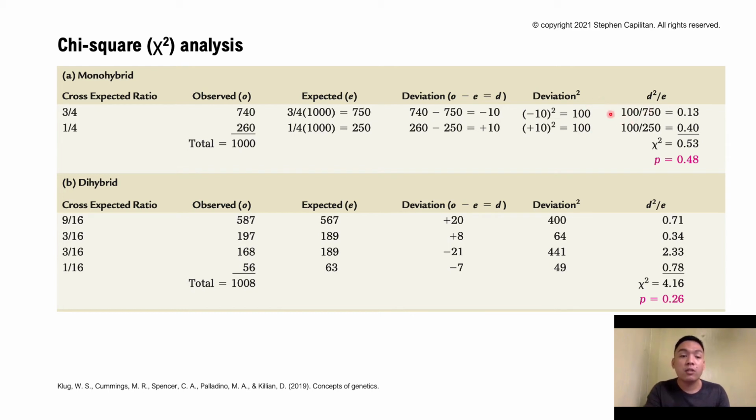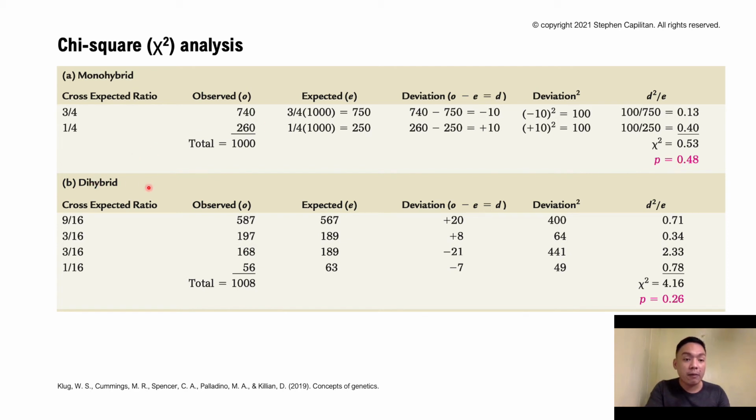Now we compute the chi-square by putting in the quotient, which is 0.13 for the 3/4 and 0.40 for the 1/4 expected ratios. And we got this result, which is a chi-square of 0.53. This p-value, we'll be learning about in the future slides.